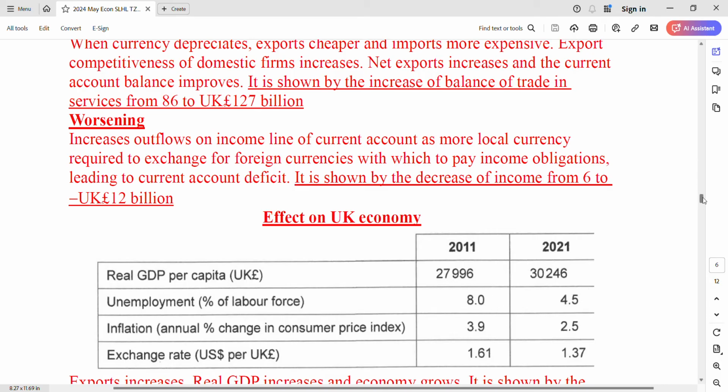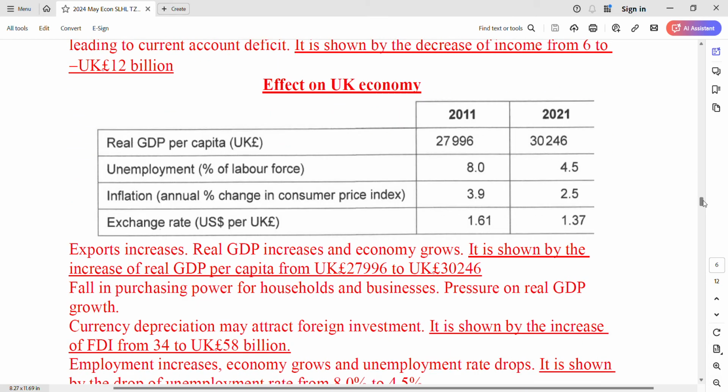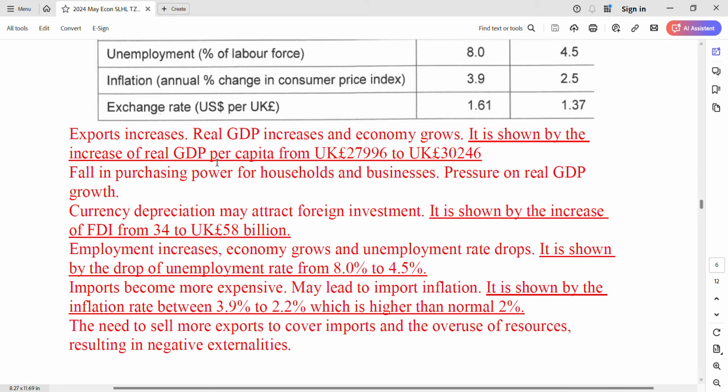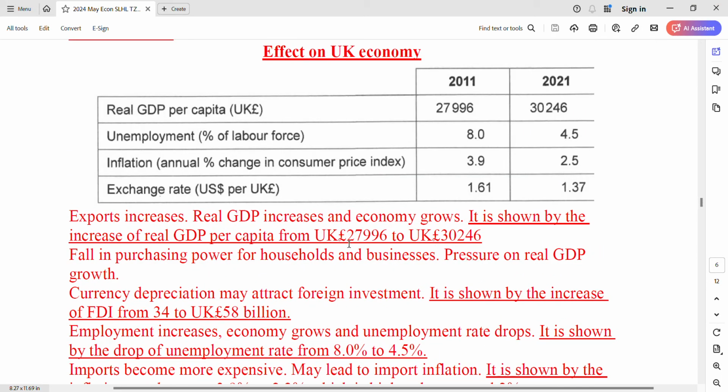Depreciation. Yes, you're right. You got it. Exports increase, right? Because of depreciation. So real GDP increases and the economy grows. So it can be shown clearly by the GDP growth. Okay, quote the data clearly: 27,000 to 30,000. Wow, big increase.